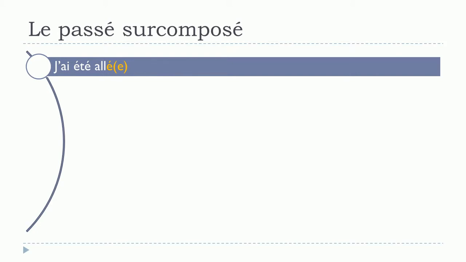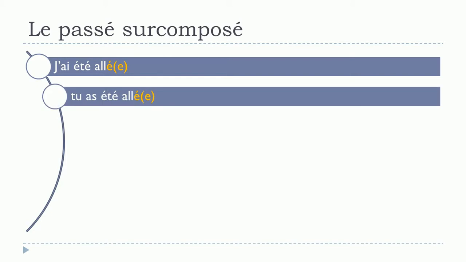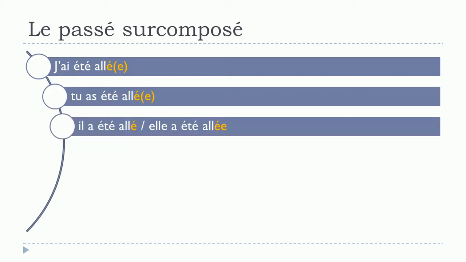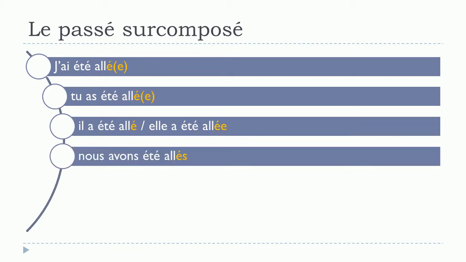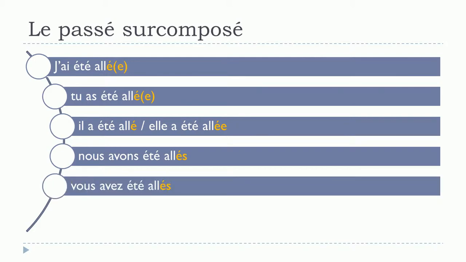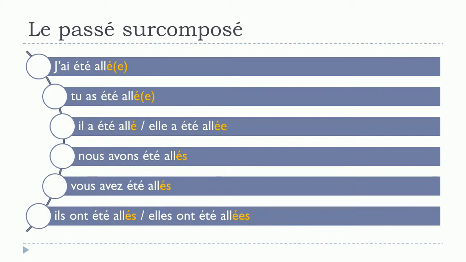So if we put the full form, j'ai été allé, okay, with the option of the feminine. Tu as été allé, option of the feminine as well. Il a été allé, so in that case, it's the masculine form. Elle a été allée, and here it's the feminine form. Nous avons été allés, so you put the plural at the end. Vous avez été allés. Ils ont été allés, okay, and in that case you've got the plural only, so masculine because you don't have anything else, and then elles ont été allées, here you've got the feminine plural, so é and S.